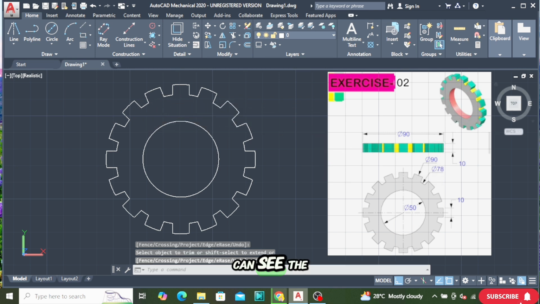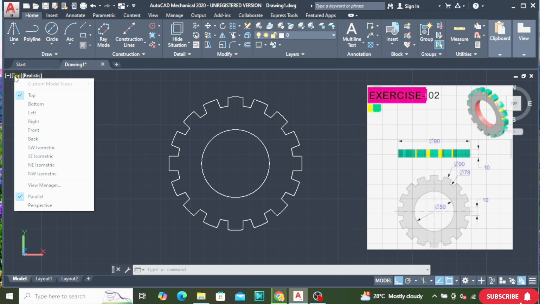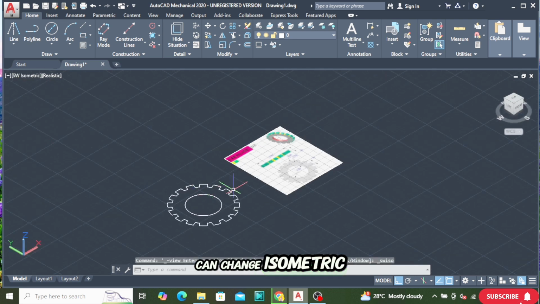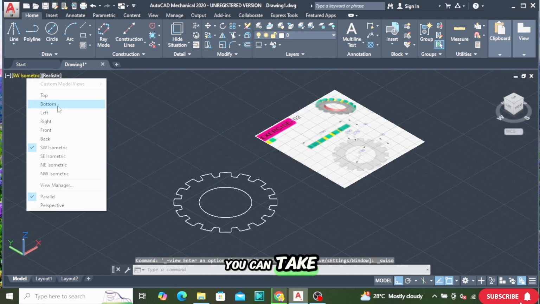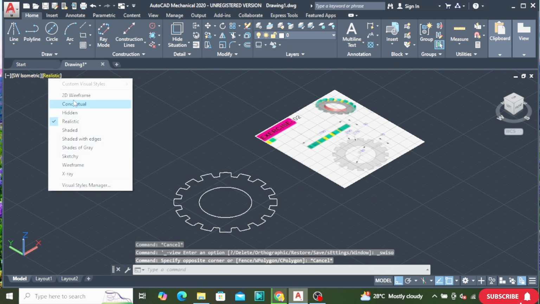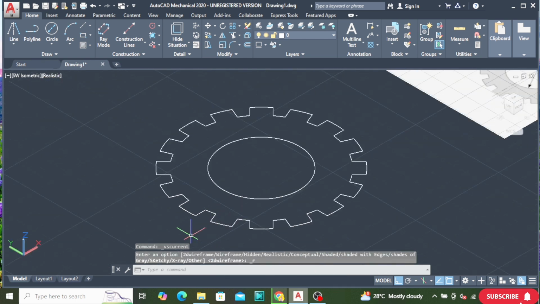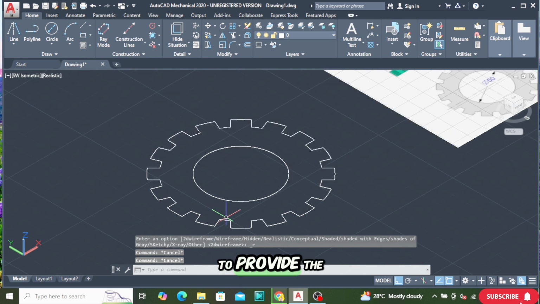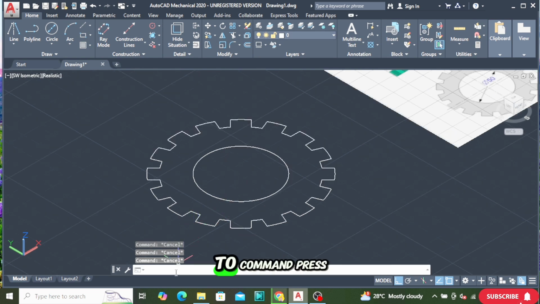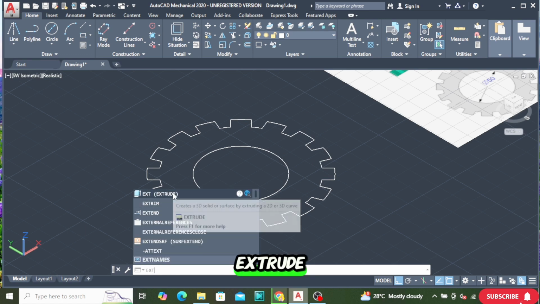You can see the thickness of this part is 10. To change the view, you can change it to isometric here. You can take any view as per your requirement. Right now we have to change the view from 2D frame to realistic. To provide the thickness of the part, we use the commands press pull and extrude. So we will see extrude, EXT.